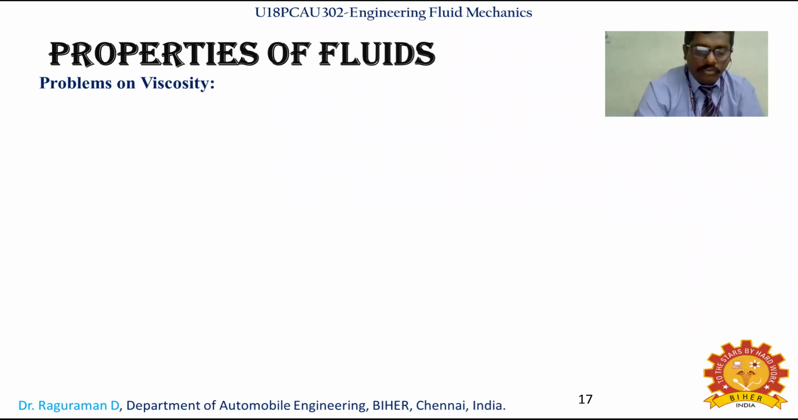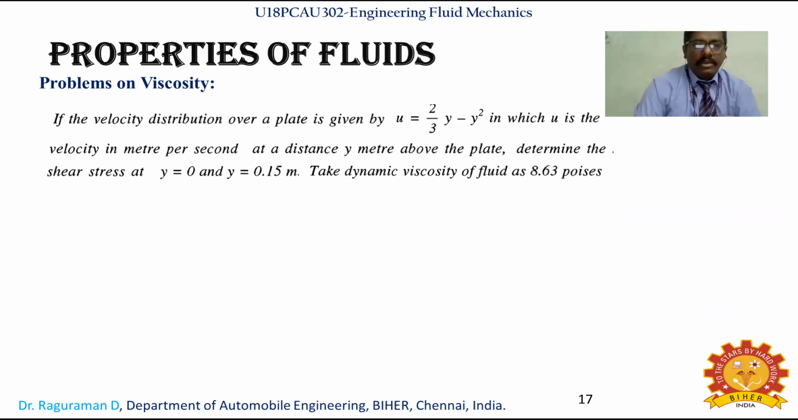Now we will see a few problems on viscosity. The velocity distribution in a plate is given as u = 2/3 y - y², where u is the velocity in meters per second at a distance y meters above the plate. Determine the shear stress at y = 0 and y = 0.15 meter. Take the dynamic viscosity of the fluid as 8.63 poise.